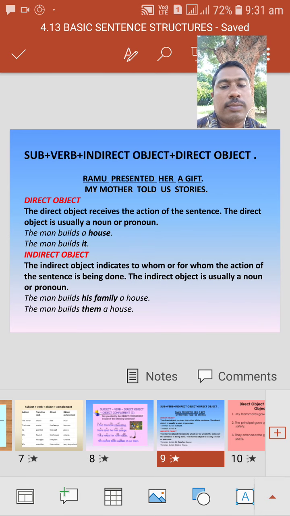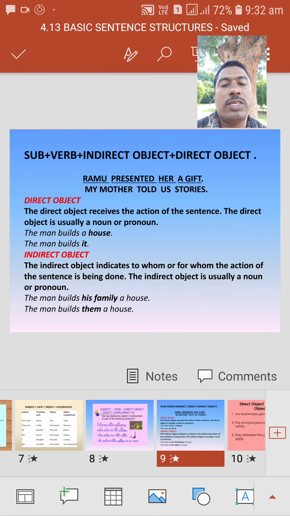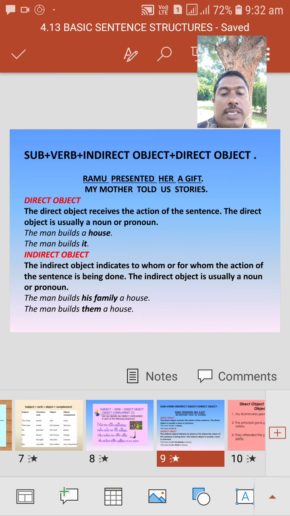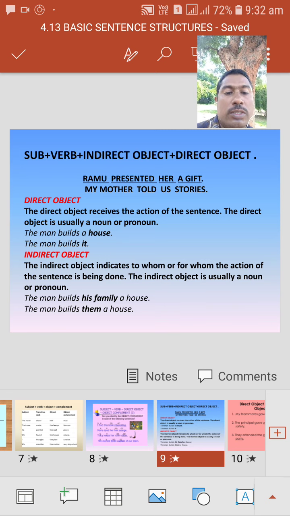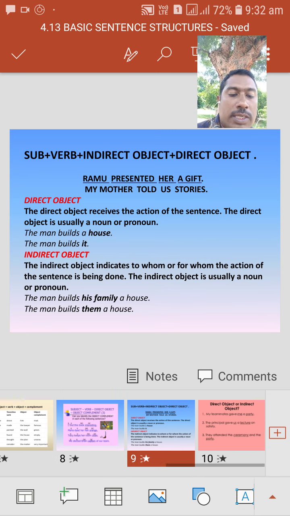Okay, here we have a few more examples. The man builds a house. The man is the subject, builds is the verb, and house is an object. This has only a single direct object. Next, the man builds his family a house. Here we have two objects. Okay, a sentence with two objects.